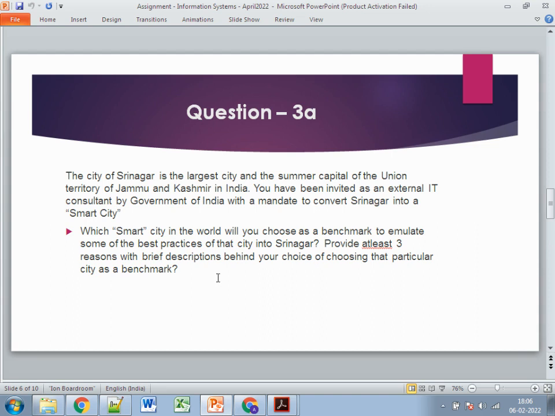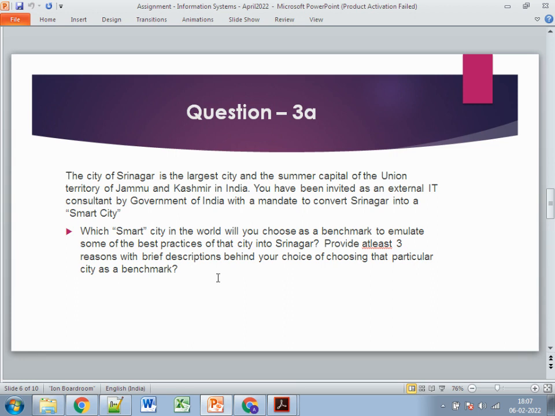So let's discuss the third question. The city of Srinagar is the largest city and the summer capital of the Union Territory of Jammu and Kashmir, India. You have been invited as an external IT consultant by the government of India with a mandate to convert Srinagar into a smart city. Smart city is one of the most common questions asked in all the assignments. If you have seen the previous assignments, you can find the smart city question coming up there as well.